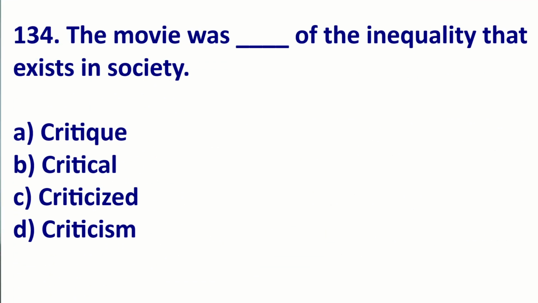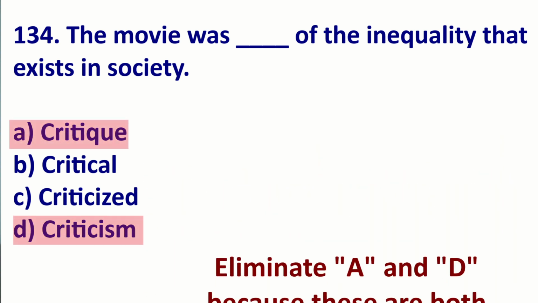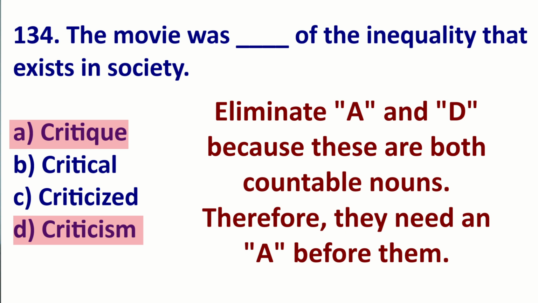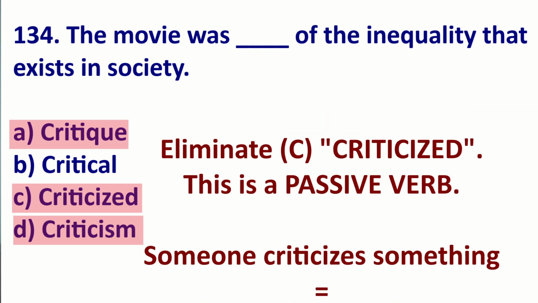One more example. All right. Notice the of. It is not by. It is of. Now first, eliminate A and D. These are both countable nouns. You would need a before them. A critique. A criticism. So we don't have an a, so A and D, you're gone. Second, eliminate C. This is a passive verb. Somebody criticizes something. Something is criticized by someone. They find mistakes in it.